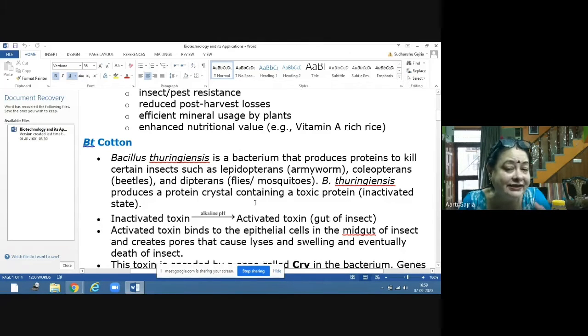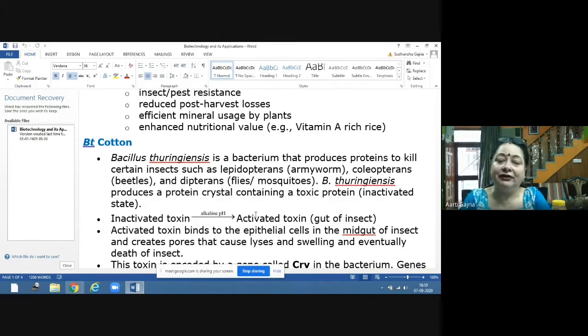When the insect is eating the leaf or stem of the plant, the protein crystals will go into the gut of the insect, and inside the gut of the insect the medium is alkaline. So in alkaline medium, this toxin which was inactivated in the plant will get activated because of the alkaline medium in the gut of the insect.